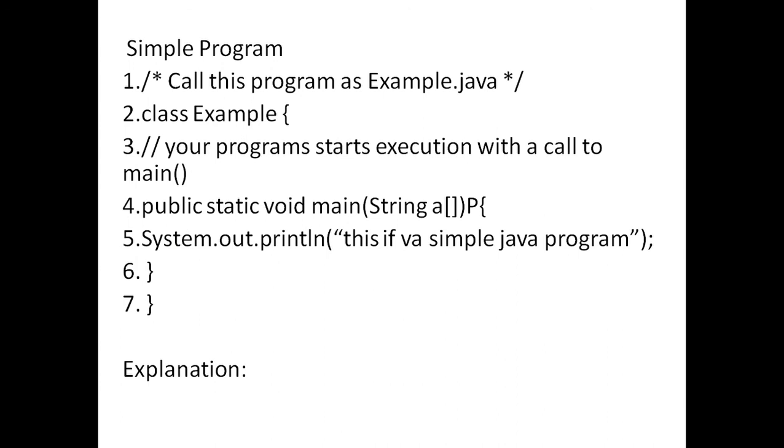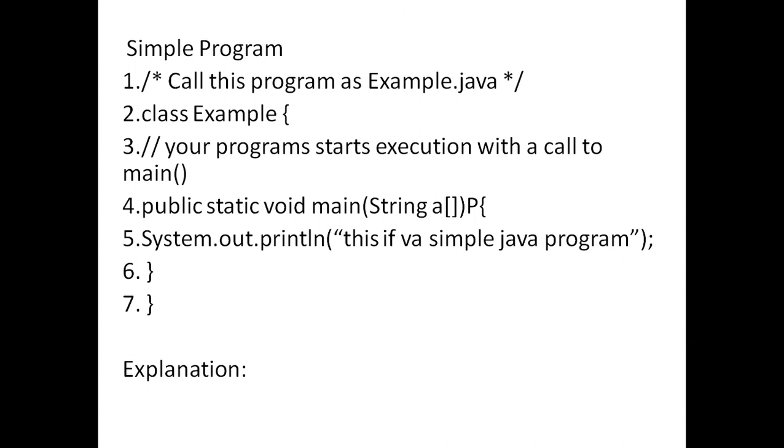Within this line, one line is there that is used to display whatever we want to write, that is, this is a simple Java program. Here some typing mistake is there. System.out.println: this line prints the string, this is a simple Java program, on the standard output. Here System is a predefined class. C is a capital letter here, so you have to identify System as a predefined class.